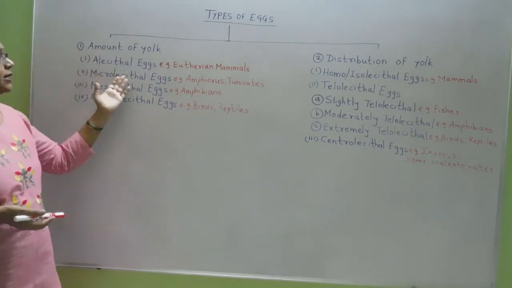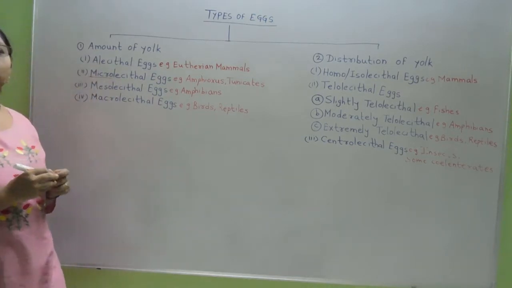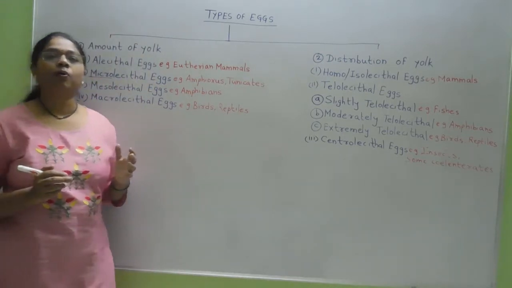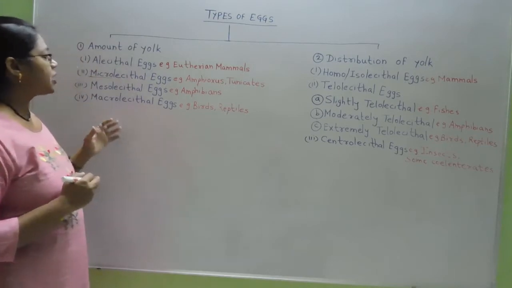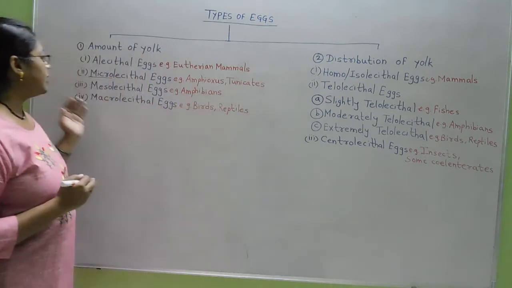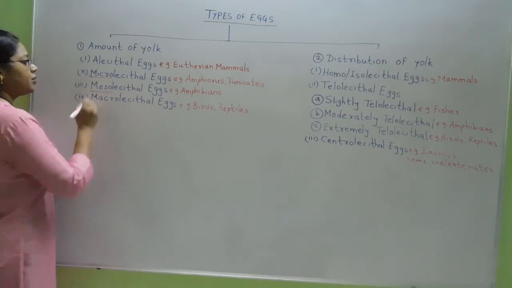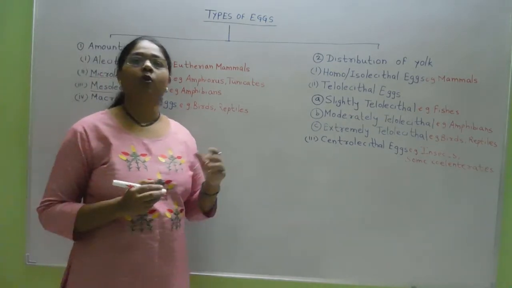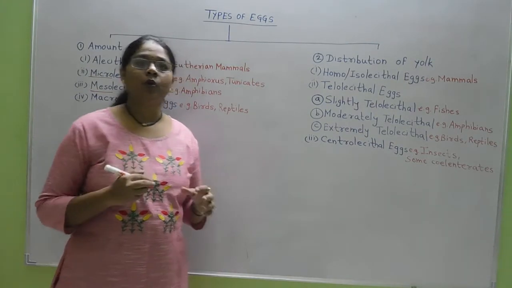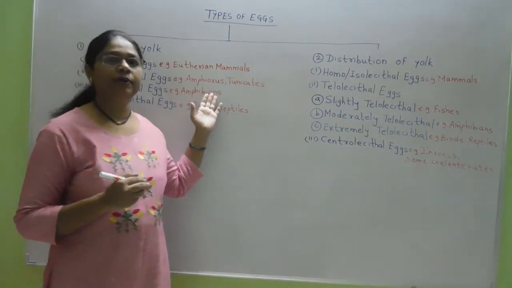Then Microlecithal eggs. Here the micro word is important. Micro is low amount. So here the eggs contain a small or negligible amount of yolk, and such kinds of eggs are present in the amphioxus and in tunicates. The next one are Mesolecithal kinds of eggs. Meso is moderate. So Mesolecithal eggs contain a moderate amount of the yolk, and that moderate amount of yolk is present in the eggs of amphibians.